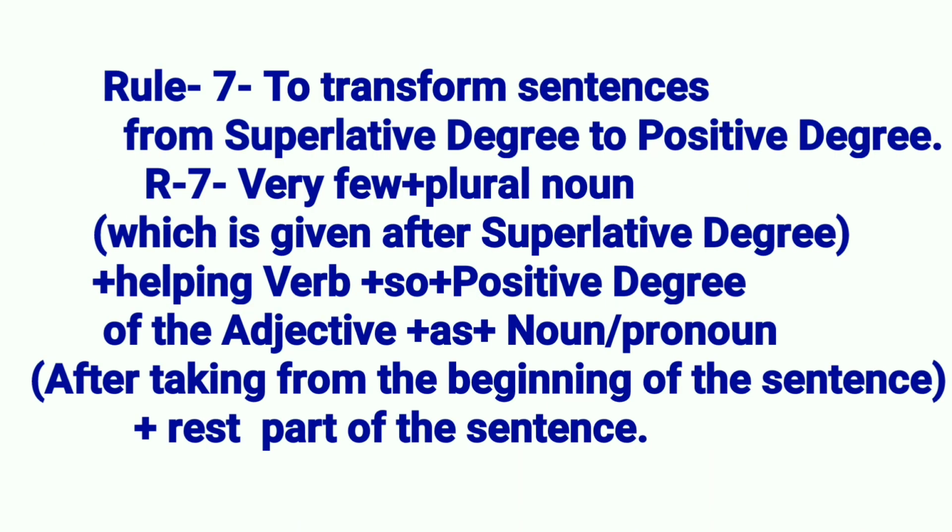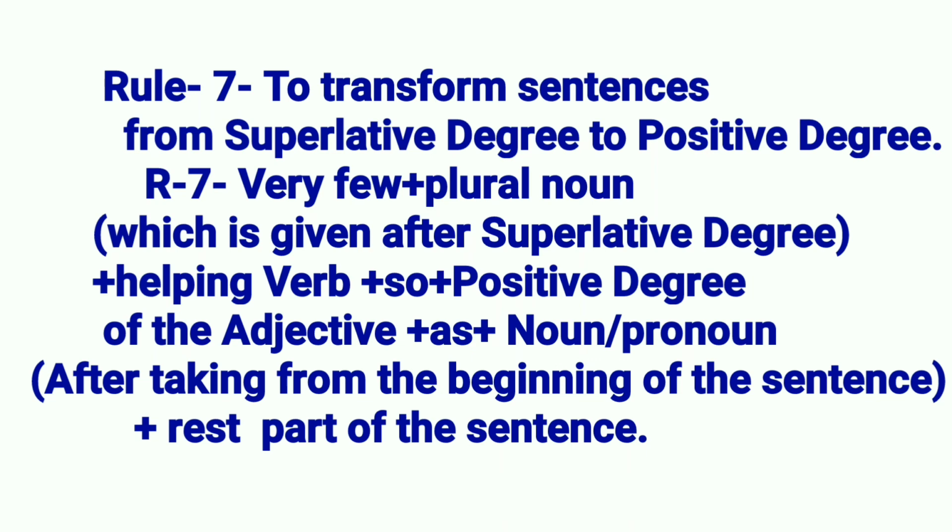Rule 7. To transform sentences from superlative degree to positive degree. Now see this rule. First of all, we shall take "very few". Then we have to take the plural noun which is given after superlative degree. Then the helping verb. Then we have to take "so". Then we shall take the positive degree of the adjective.